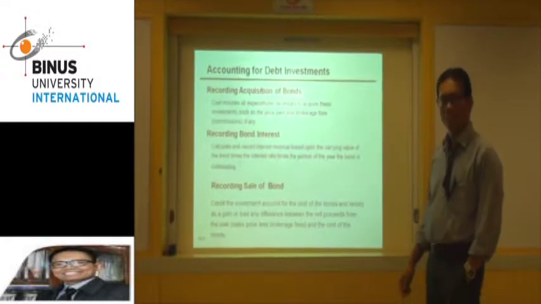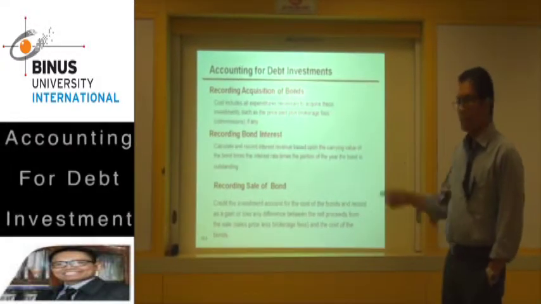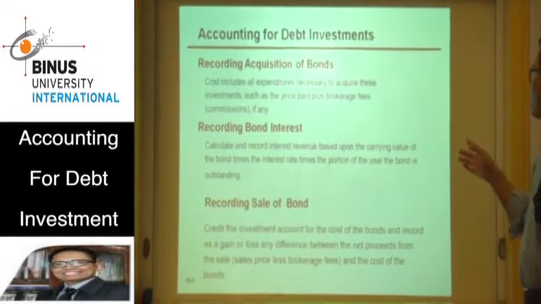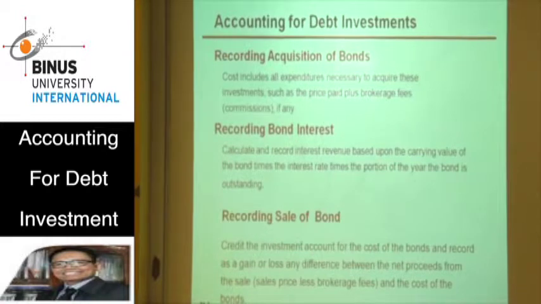Now we are going to discuss accounting for the investment. There are three moments for accounting in debt investment.